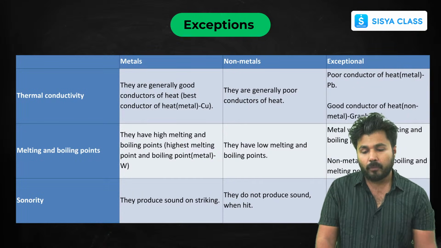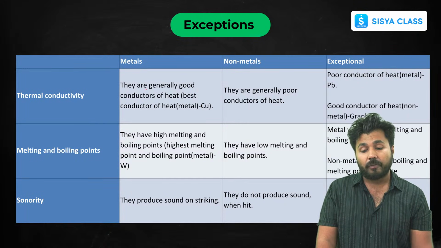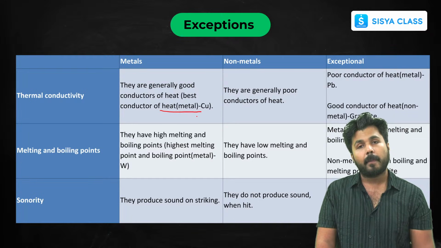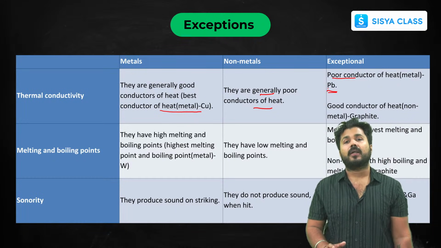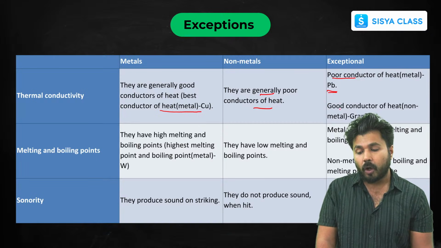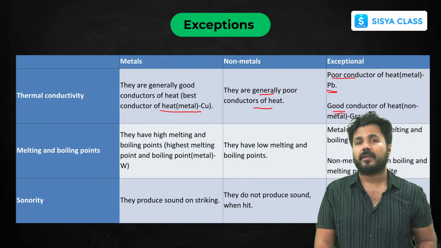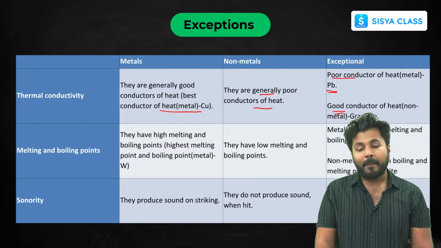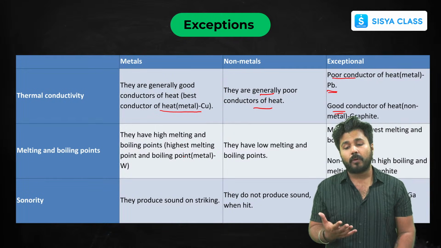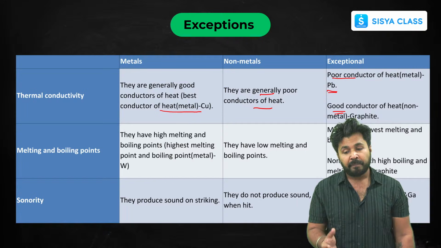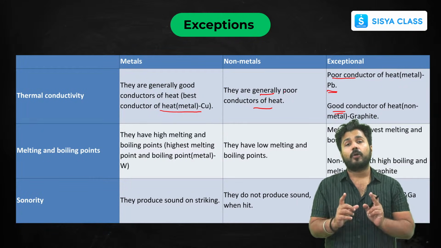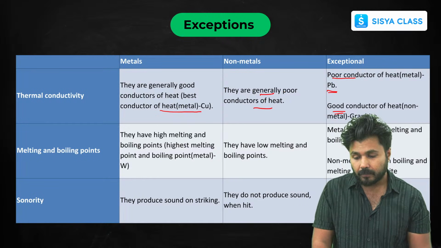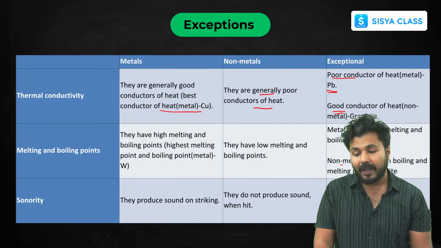Some more properties and some more exceptions. Now, conductors of heat. The best one is copper. Now non-metals are poor conductors. There is one metal, lead, which is a poor conductor of heat. Similarly there is one non-metal which is a good conductor of heat, and that is graphite, an allotrope of carbon. Now melting and boiling points: normally metals have high melting and boiling points. Non-metals have low, but there are some exceptions. The metal which has the lowest melting and boiling point is cesium. And the non-metal with high melting and boiling point is again graphite.